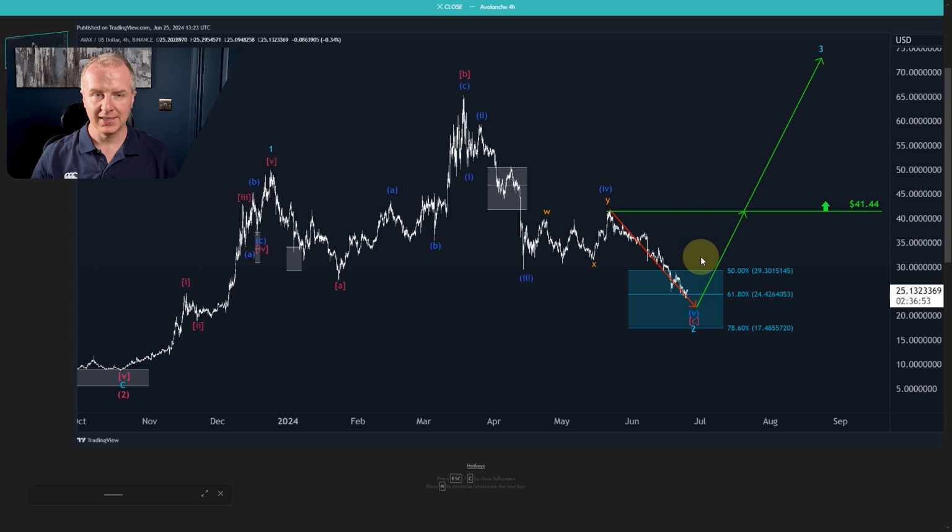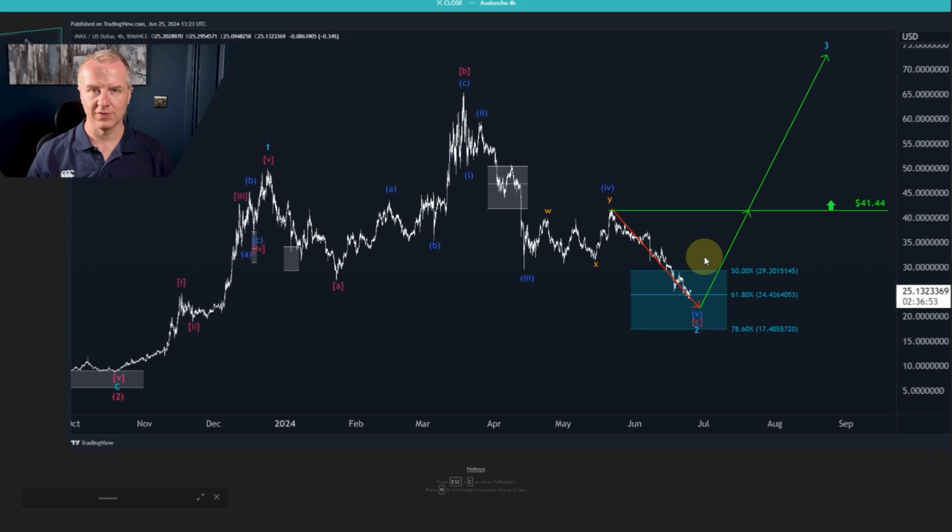At the moment, it's not possible to confirm that this wave 2 has bottomed. So we need to still be very much aware it could still go down lower, but I'd really like to see a reaction before the price breaks below $17.48. So exciting times in the crypto sector, because a lot of these coins are now very, very deep in their pullback areas, support areas.